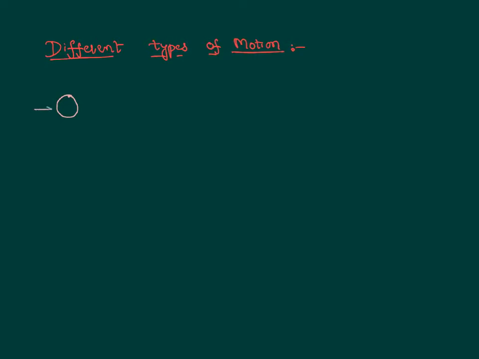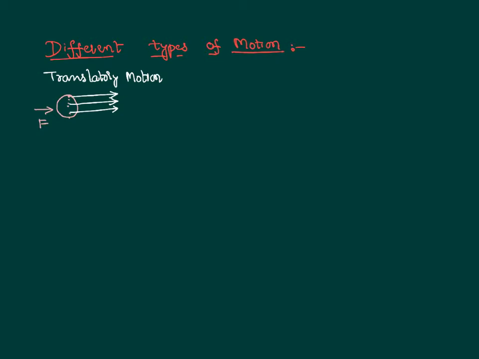If we have applied a force on this body like this, then if all the particles of the body are having the same kind of displacement, the same kind of motion, the same velocity and acceleration, this kind of motion is called translatory motion. So, what do you mean by a translatory motion? If all the particles of a body are having a similar displacement, velocity, acceleration, the characteristic properties, if they are same, then that is called translatory motion.